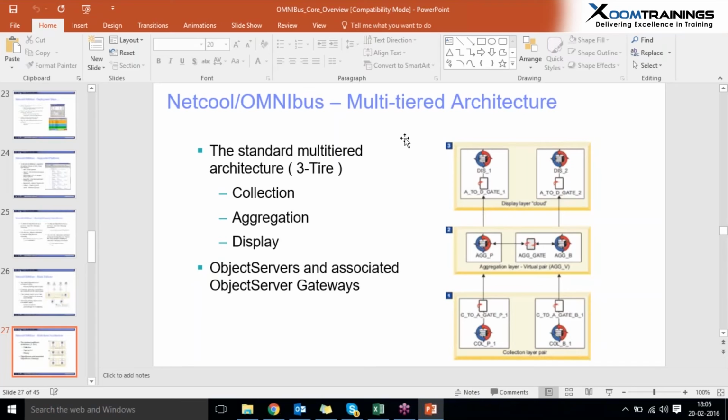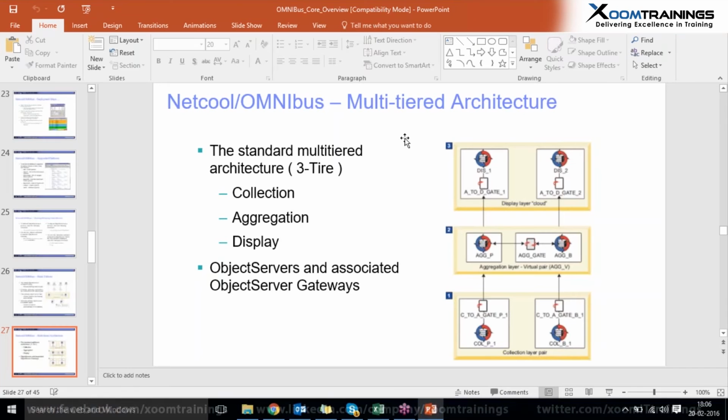It is mainly for load balancing also. The events collected by the probe are sent to all 3 layers, so the load is balanced across all 3 layers and certain actions are performed on the event. The collection layer collects the events, and the aggregation layer performs certain operations like event enrichment and raising the records. The display layer connects to the web GUI and the event list.